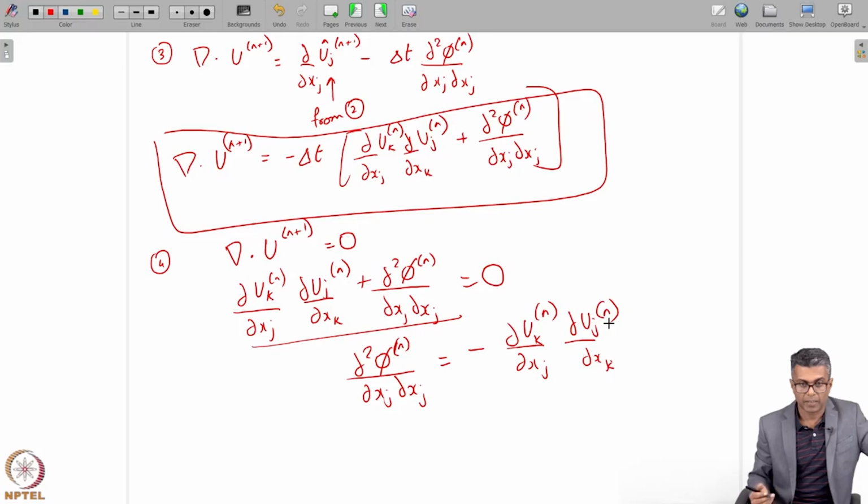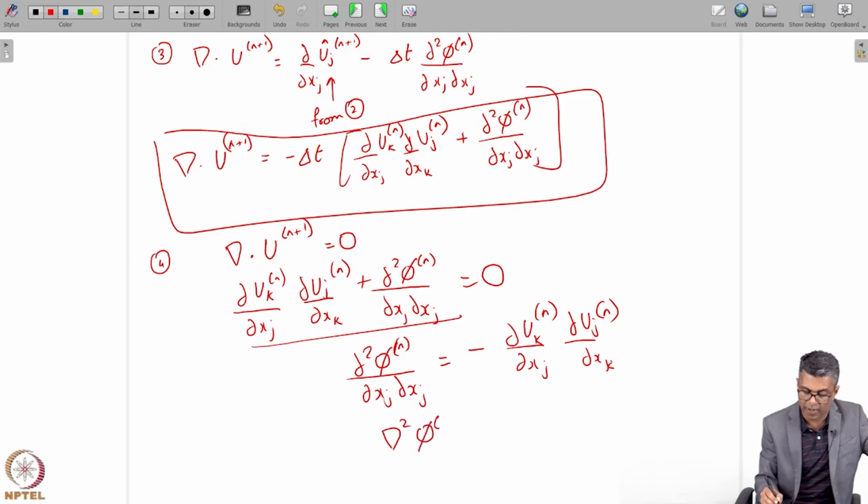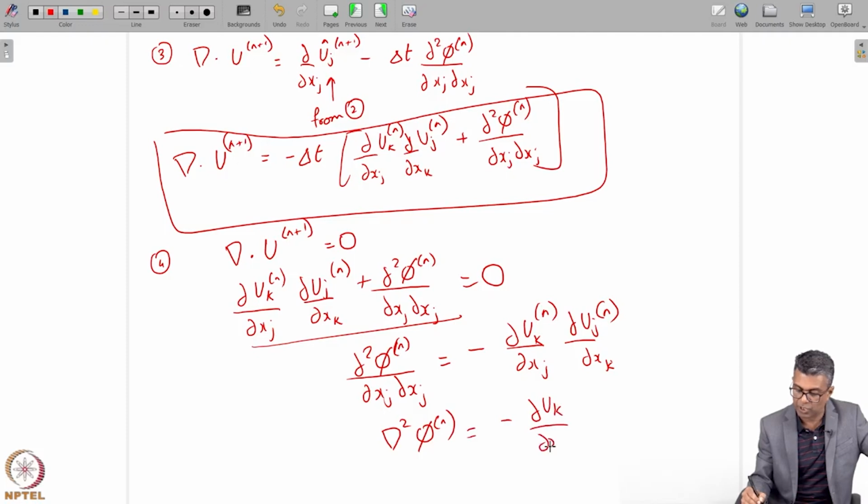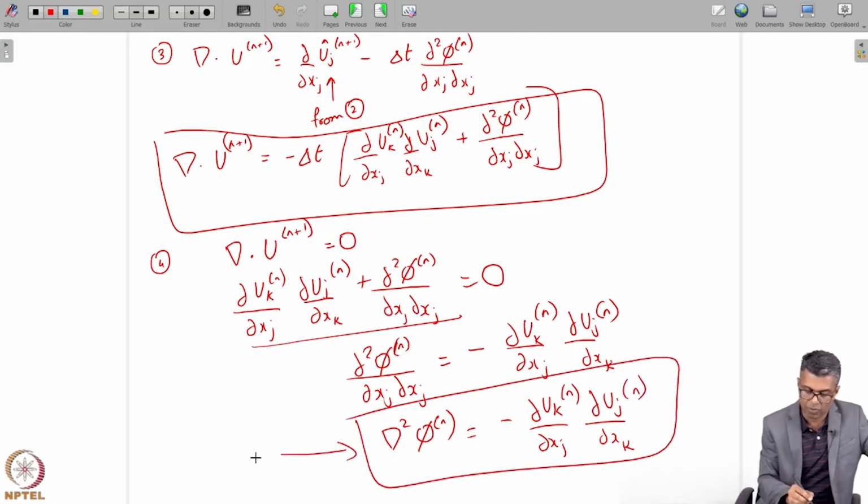Okay, this is the Poisson's equation, isn't it? If I just write it as a Laplacian operator, the left hand side is ∇²φ^n, which is minus ∂uk ∂xj and ∂uj ∂xk. As you can see, this is the Poisson's equation.